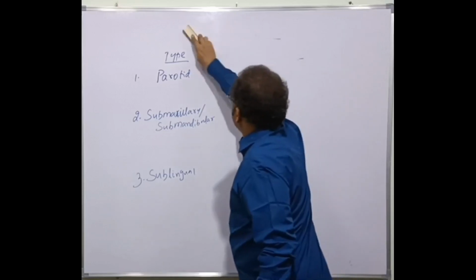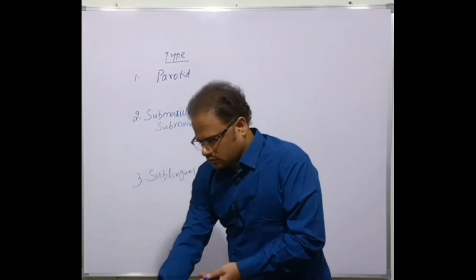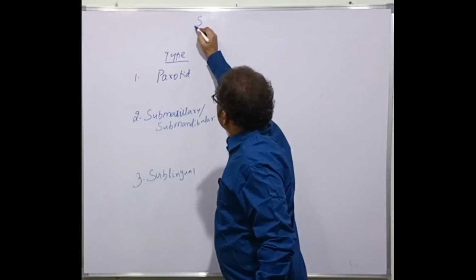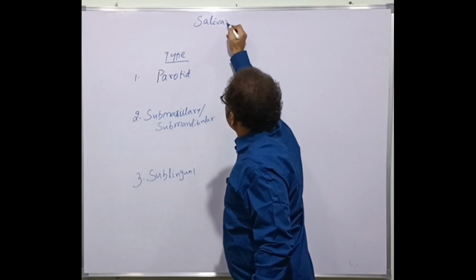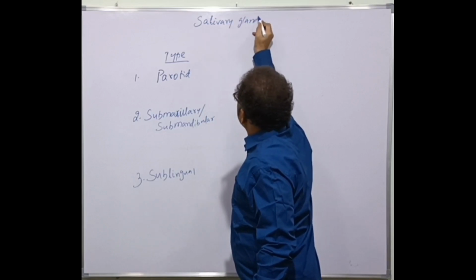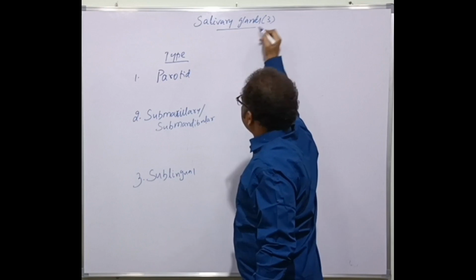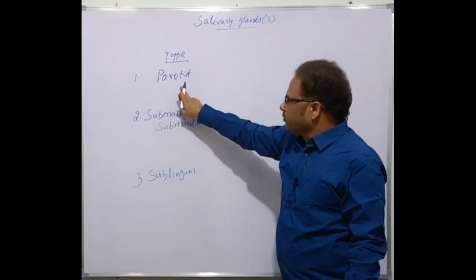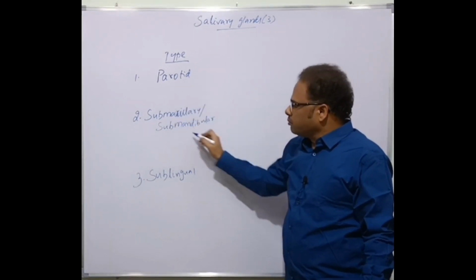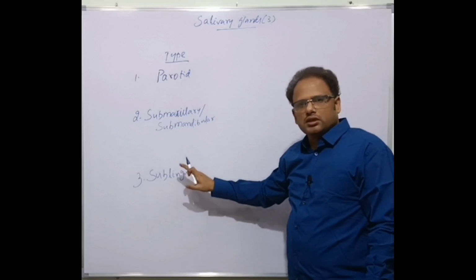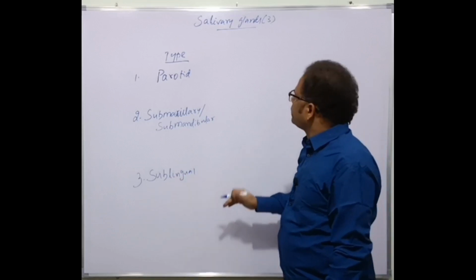These are the salivary glands. Three different types of salivary glands are present: parotid salivary gland, submaxillary or submandibular, and the third type called the sublingual salivary gland.